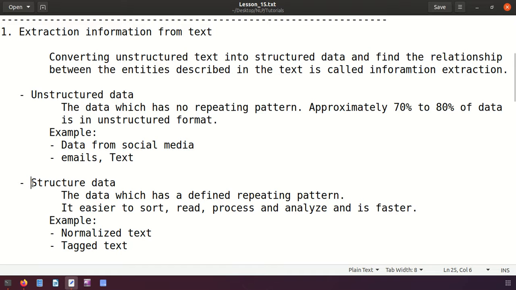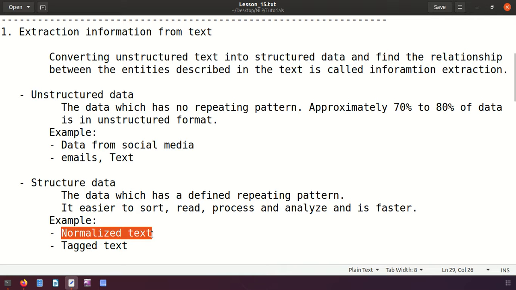And then what is structured data? Structured data has a defined repeating pattern. If it has a defined repeating pattern, it means it is easier to sort. It is easier to read or load the data and also process and analyze the data, and the whole process is faster compared to unstructured data. Now let's see the examples. We have normalized text.